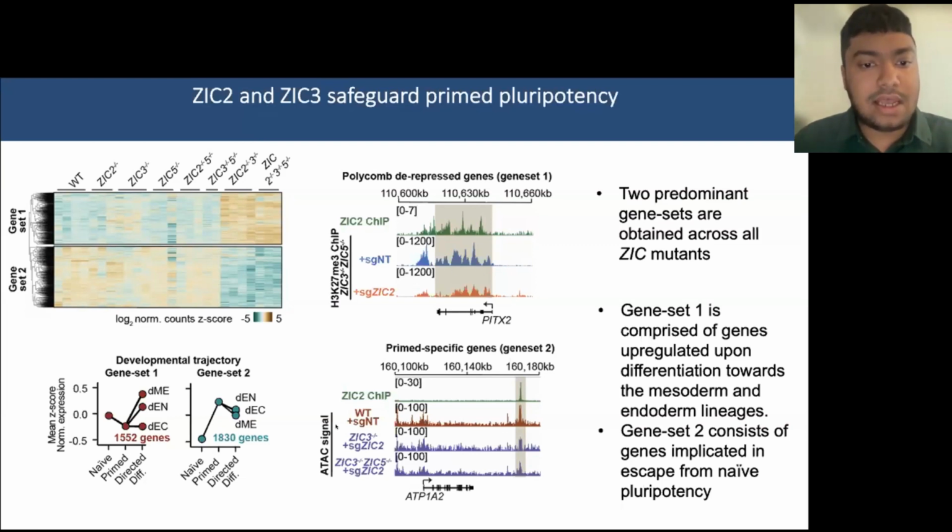On the other hand, when we look at ATAC-seq data for gene set 2 genes, there was a loss in accessibility in the vicinity of an ATAC-seq peak upon loss of ZIG2 and ZIG3, suggesting that these genes are regulated in very different manners by both ZIG2 and ZIG3.